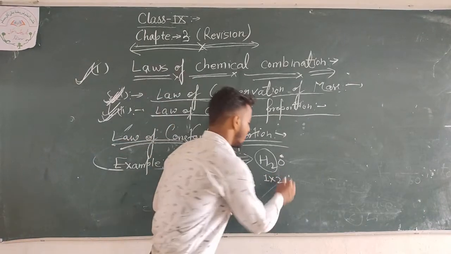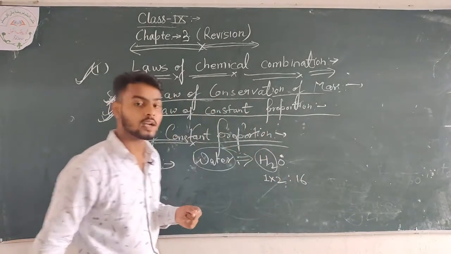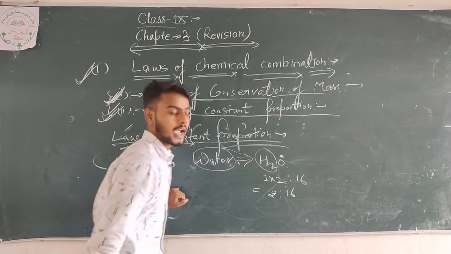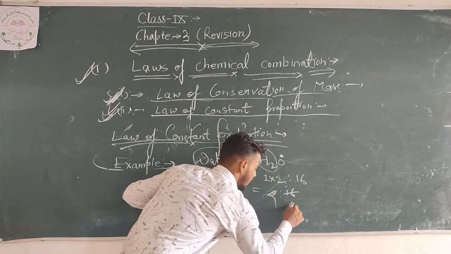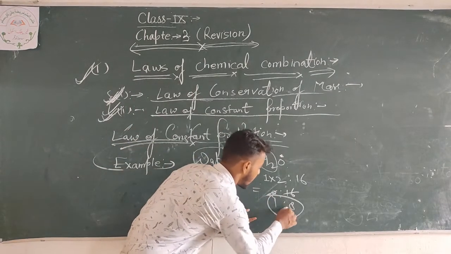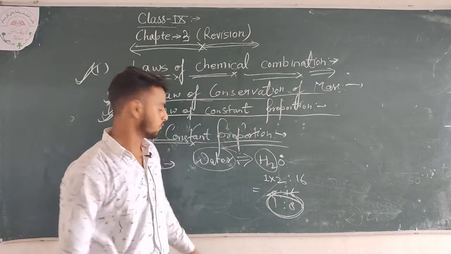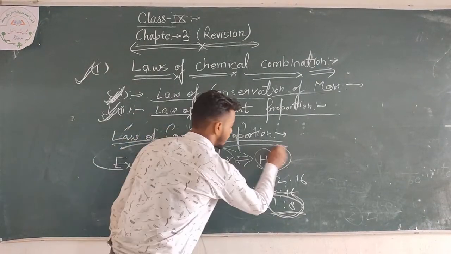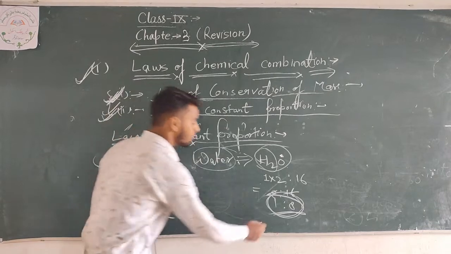The atomic mass of oxygen is 16. Now we have the ratio 2:16, which is 1:8. That means water is present in the ratio of 1:8.